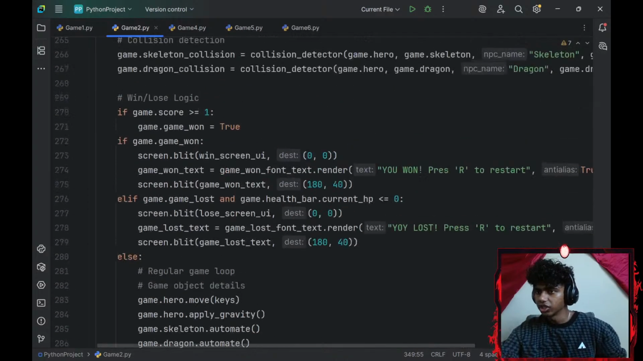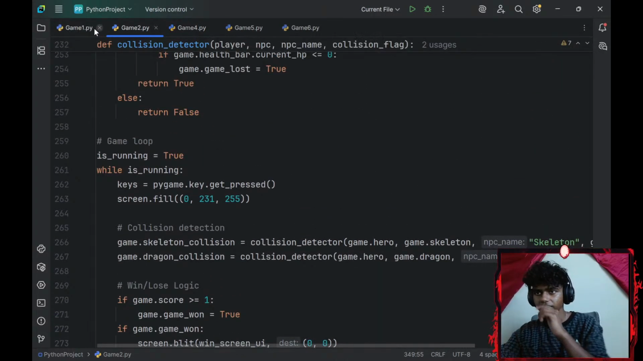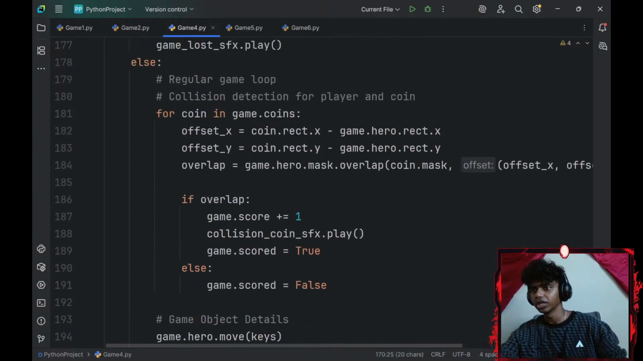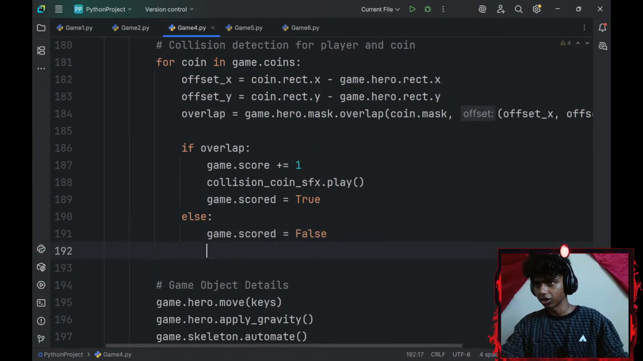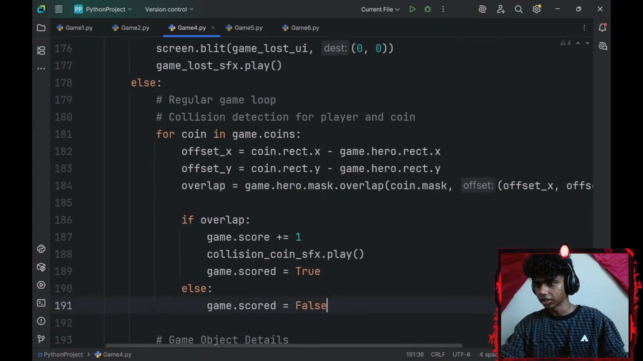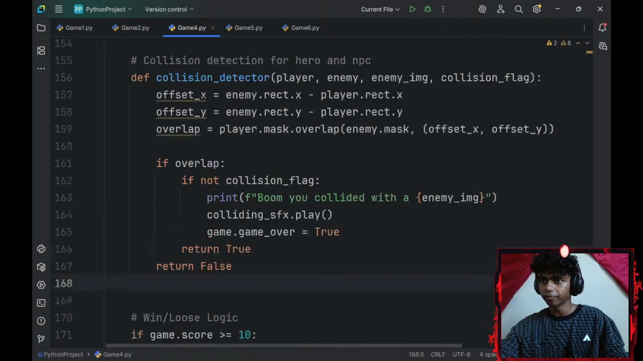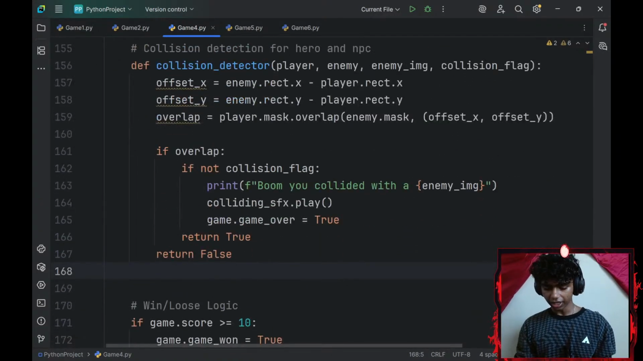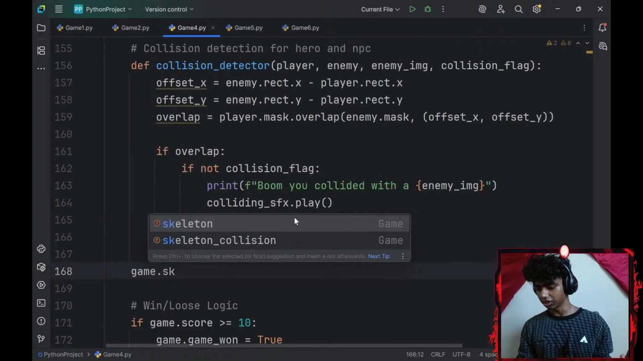Hey, collision logic for player. Oh, okay, no wonder the collision logic wasn't working. I invoked my function, but I didn't reassign my variables. So let me go under my collision logic right here, hit enter. Okay, let me go ahead and type my game.skeleton collision.